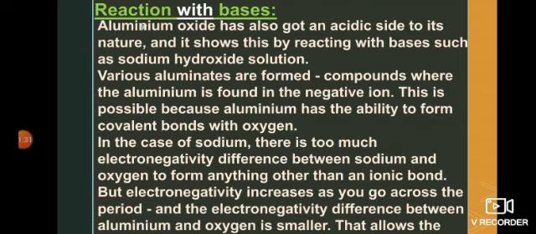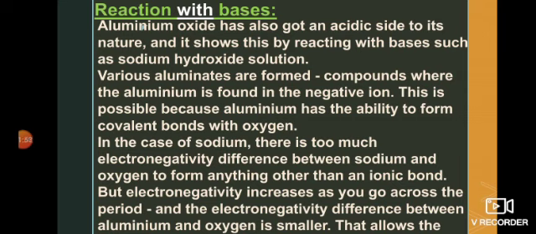Now, reaction with bases: aluminium oxide also has an acidic side to its amphoteric nature. When it is treated with bases such as sodium hydroxide solution, various aluminates are formed. So now the question arises: what are aluminates? Aluminates are compounds in which aluminium exists in a negative oxidation state.